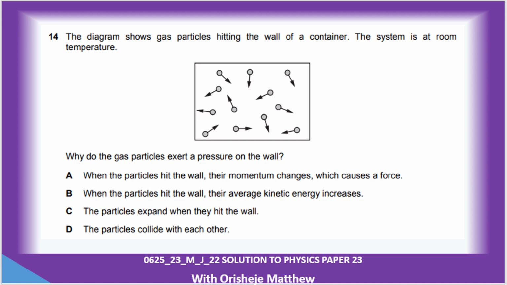The diagram shows a gas particle hitting the wall of a container. The system is at room temperature. Why does the gas exert pressure on the wall? Simple. The particle hits the wall, their momentum changes, which causes a force. Those are not the reason. So the answer is A.